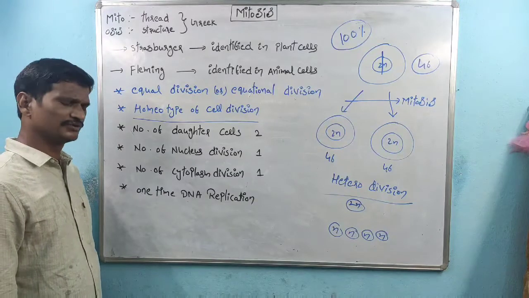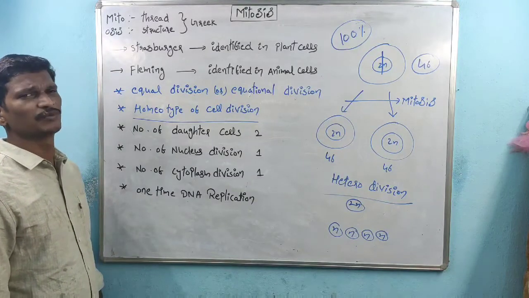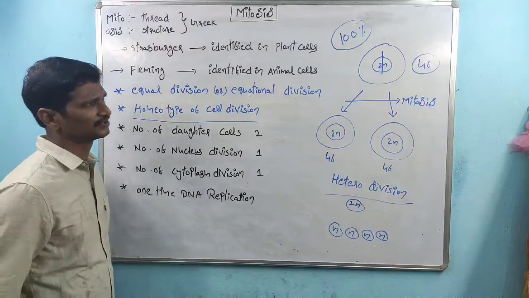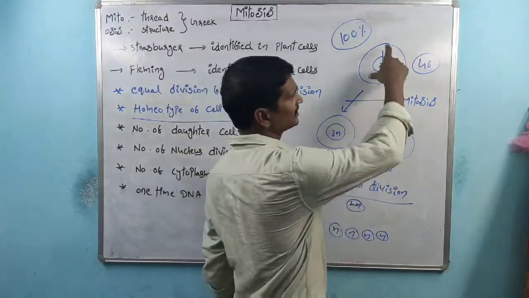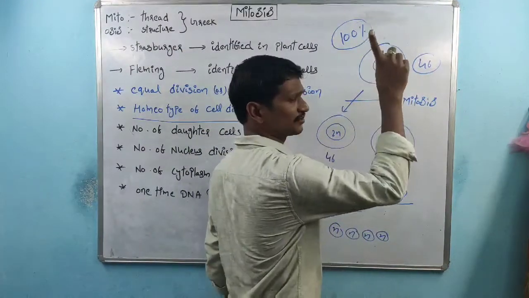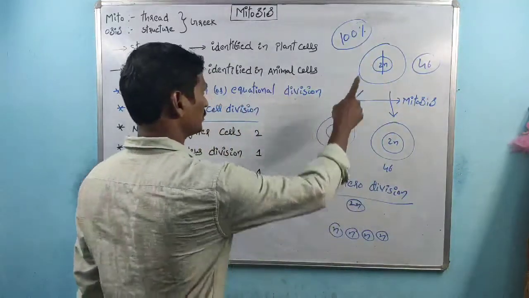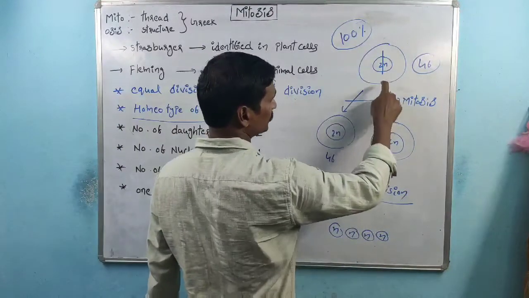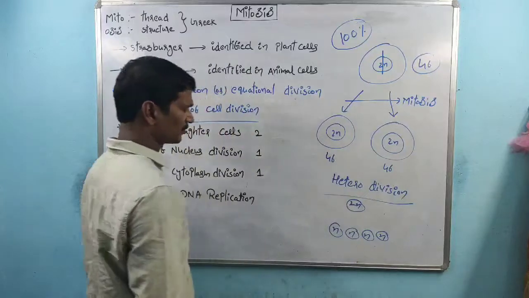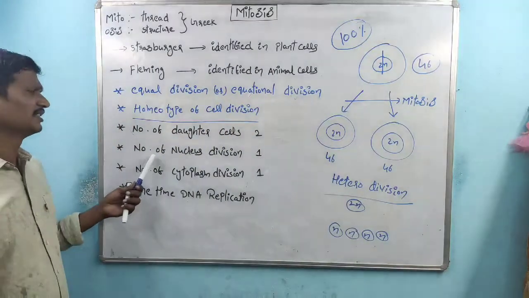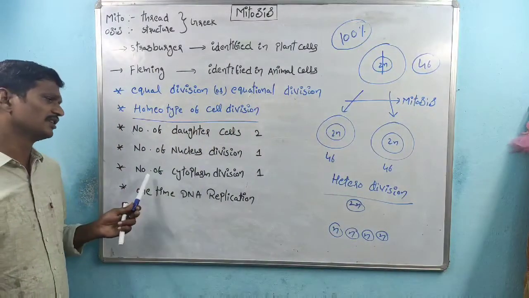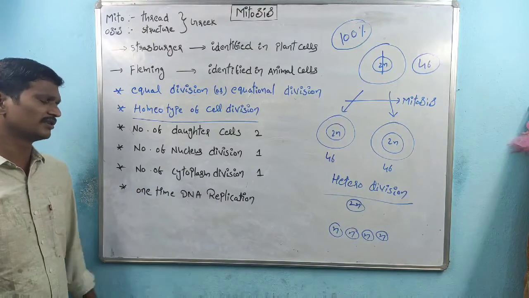One cell contains one cytoplasm. One cytoplasm is divided, one nucleus is divided, and 2 daughter cells are produced. The number of nucleus divisions is 1, and the number of cytoplasm divisions is 1.